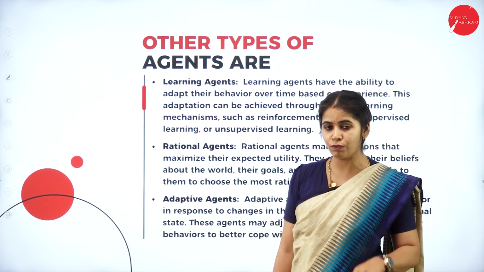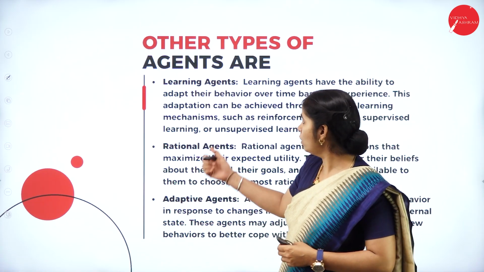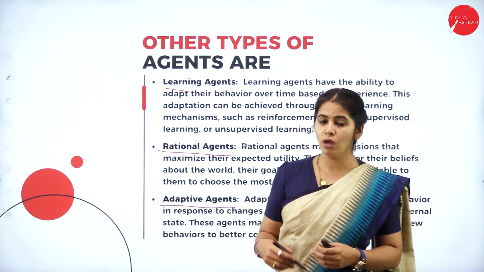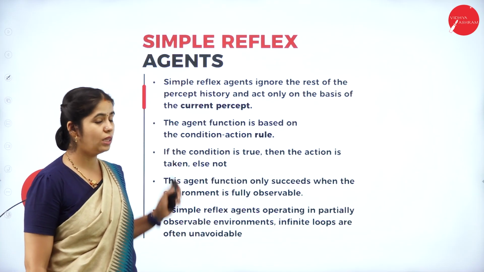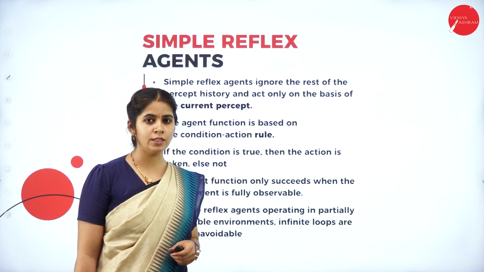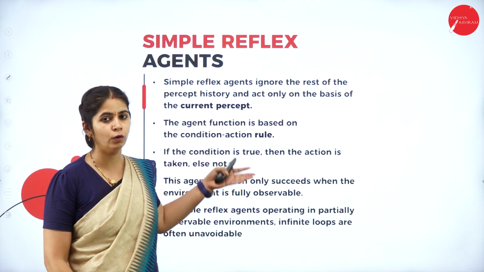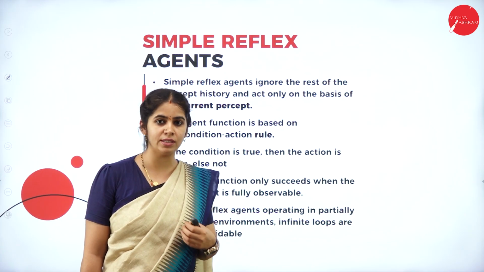Apart from these 4, we have other types of agents also, like learning agents, relational agents and adaptive agents. Those are not in your syllabus, so we'll concentrate mostly on these 4 types of agents. First one is the simple reflex agent.